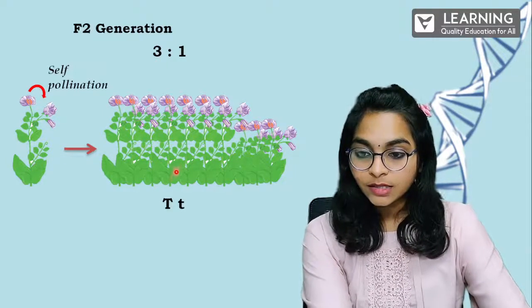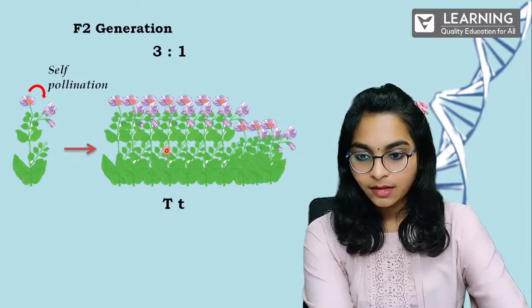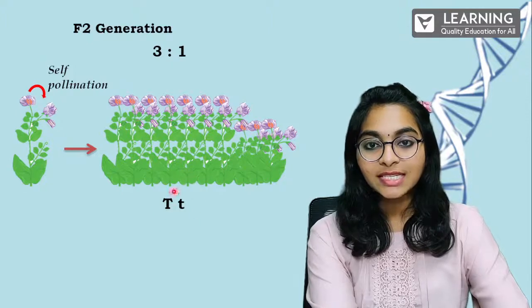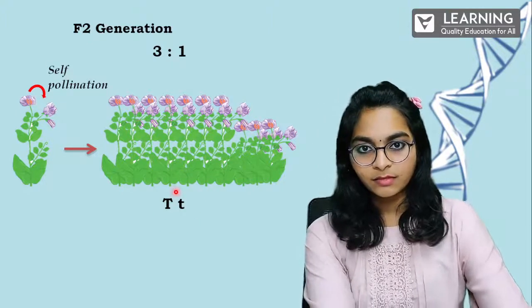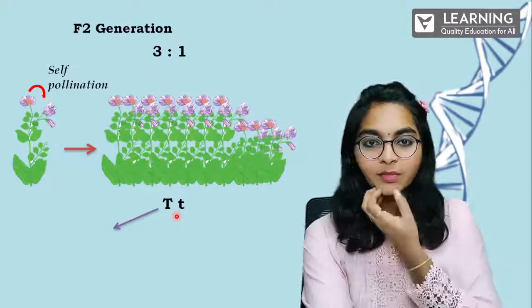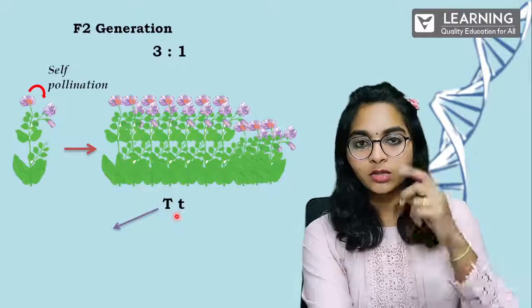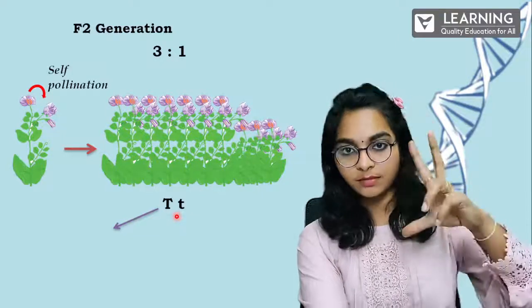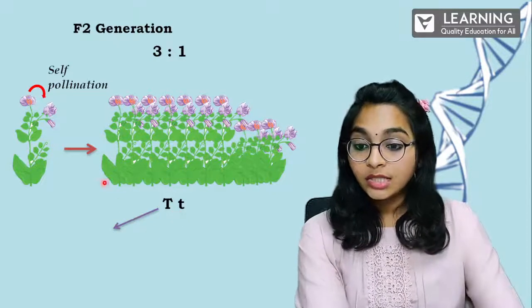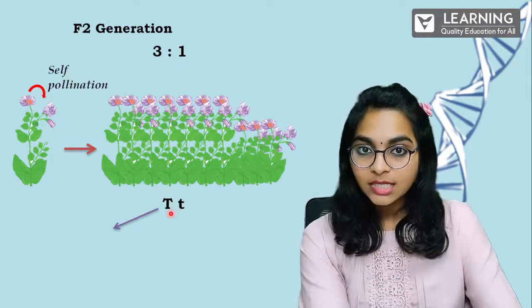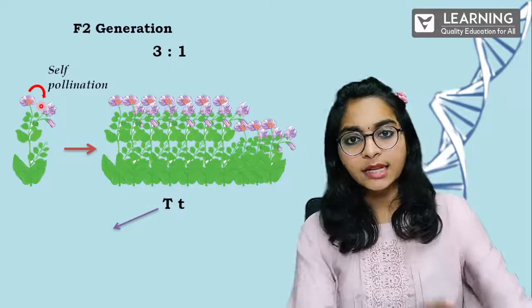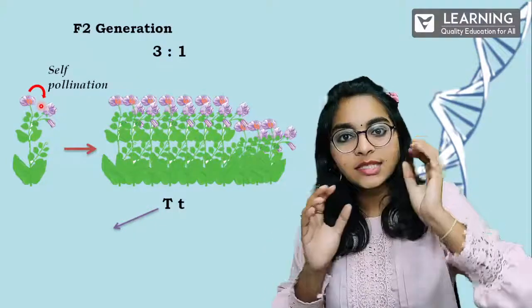And here, I just wanted you to look at this. He mentioned tall T. This is something which is present inside their chromosomes. This tall T and short t is something present there. The characters, we can assume, the capital T will denote the taller plant and the small t will denote the shorter plant. This means that the capital T and the small t is present inside there, inside their ovary and inside their sperm.